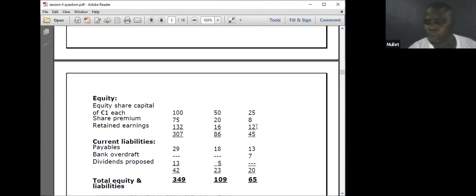What do I need to do? I'll just say 12 minus 9. What percentage is it for the associate? 40%. 12 minus 9 times 40%. I will now credit my retained earnings of the parent, and I'll debit investment in associates. I will show you the solution.